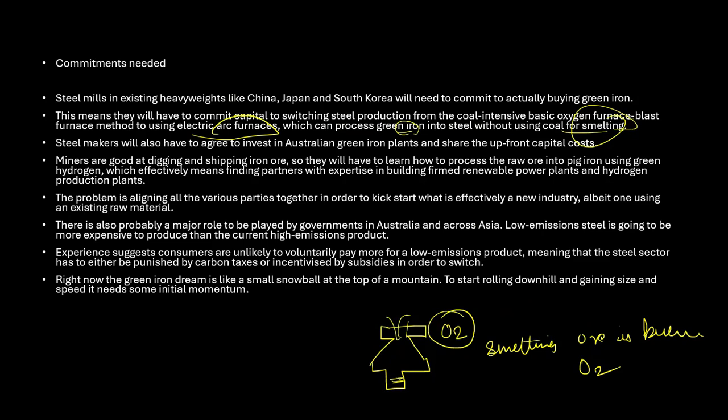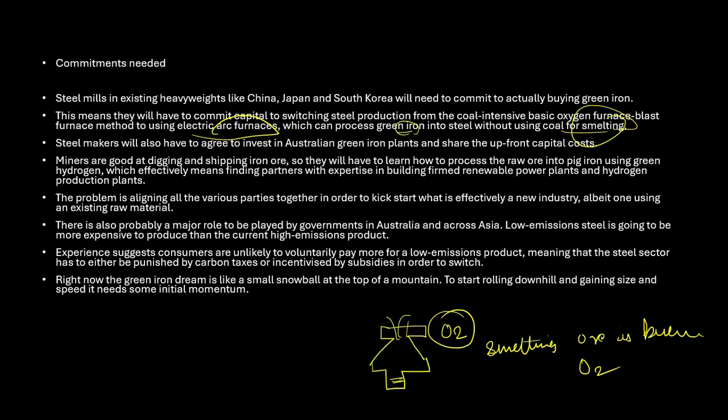Mining companies must invest in renewable energy and hydrogen production. So this is what they can do. Steel makers can invest in Australia's green plant and also share the capital. Miners are good at digging and shipping iron ore, so they will also have to learn how to process the raw ore into pig iron using hydrogen and green energy, which effectively means they will need to find a partner doing renewable power plants, etc. Right?